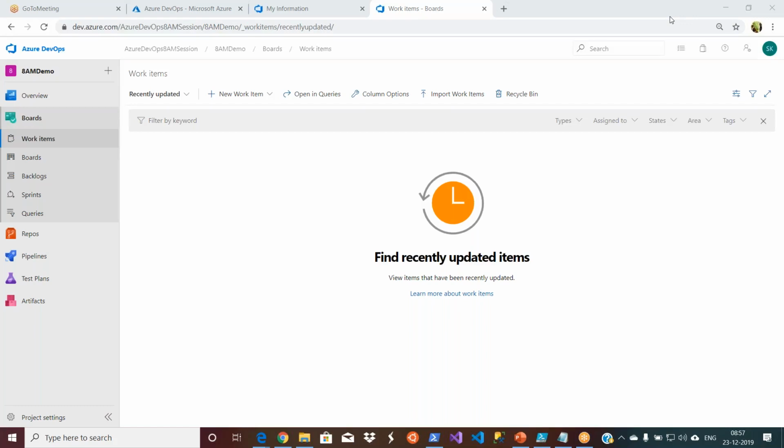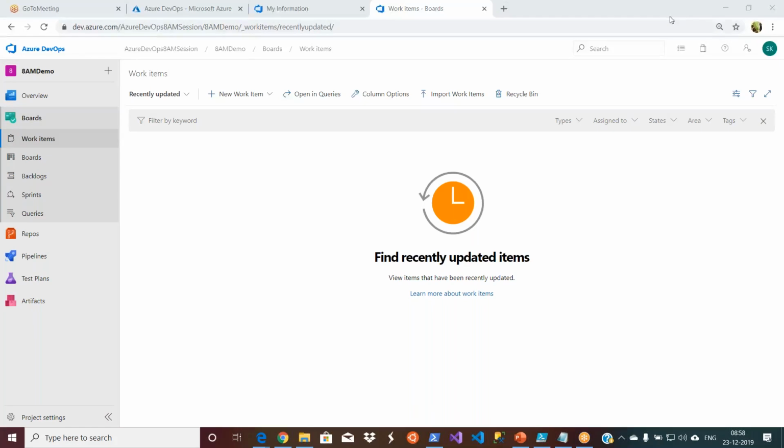See, work items we have to create. So I'm going to create work items on the fly in front of you here. A lot of data means, if I have to create 100 work items, it will be hectic work for me, because it's similar hard work, right? So I'll create 1 or 2 work items as part of this session. And if you want to create 10 or 15, you can go ahead and copy paste, because I do not have any dumps for this, because we do it on the fly in the sessions.